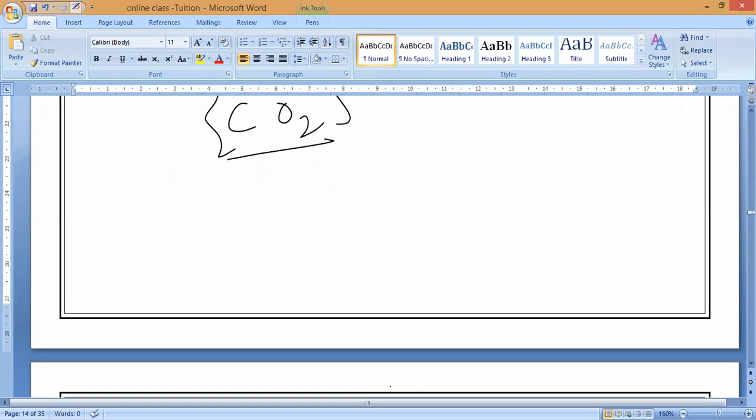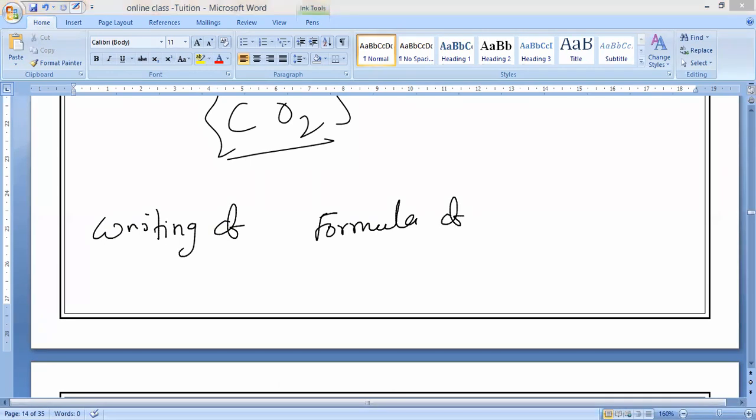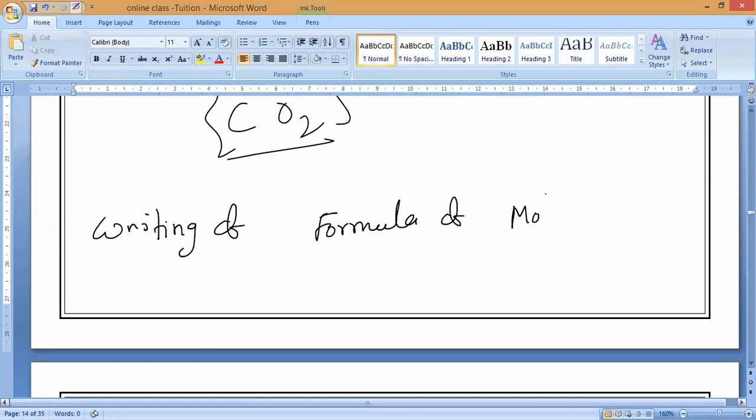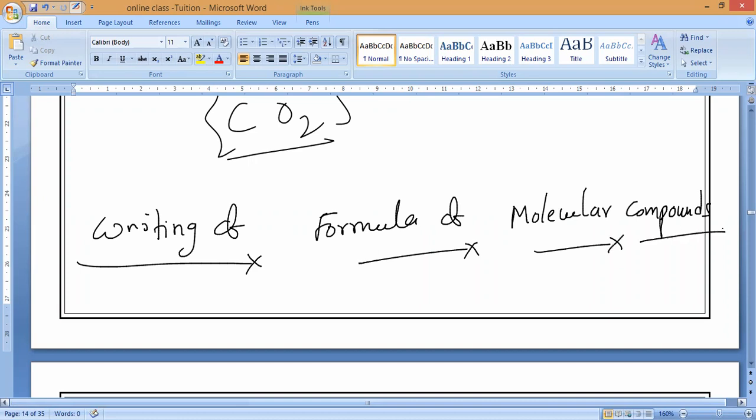Writing of formula of molecular compounds. Molecular compounds.